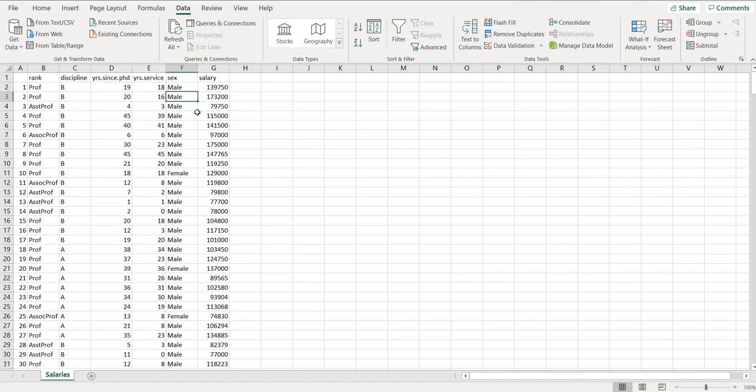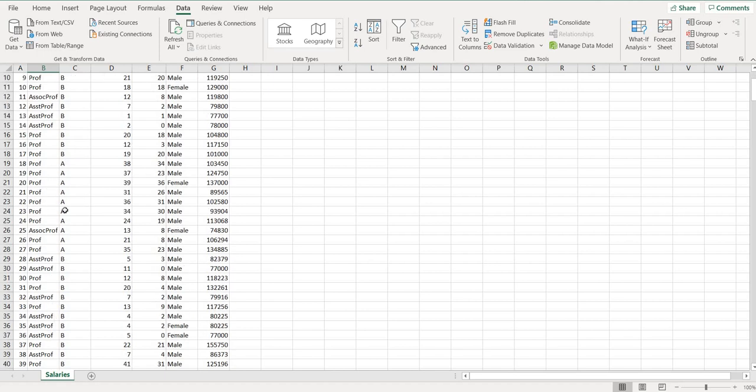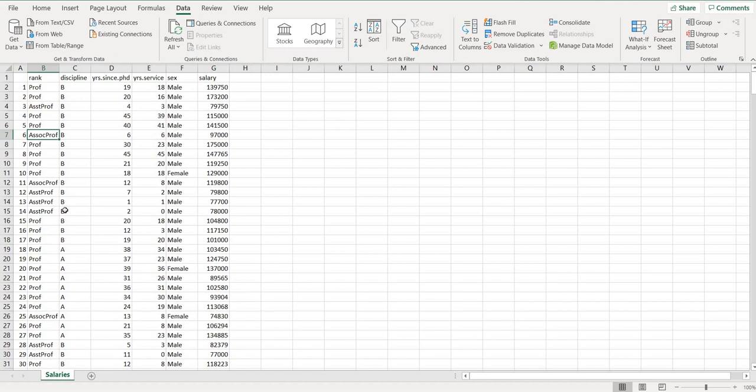But before we do that, when we do a machine learning model, we can't have male and female, so we'll have to change this. We also can't have A and B. We'll have to change that as well to numbers, and also we have to change this column to numbers. We can't have professor, associate professor, and assistant professor. We'll have to change that to numbers as well before we can train our model. So now this is the file that we have downloaded. Let's take a dive into the code.